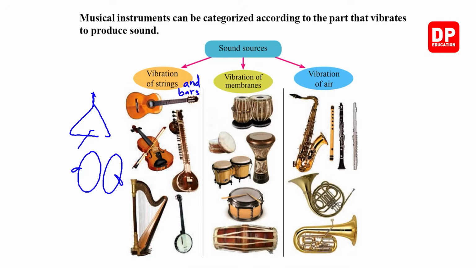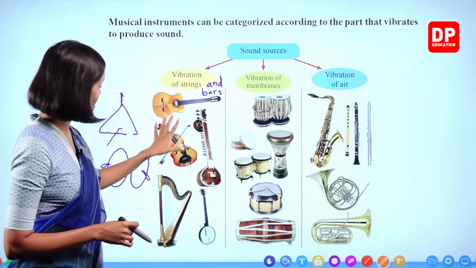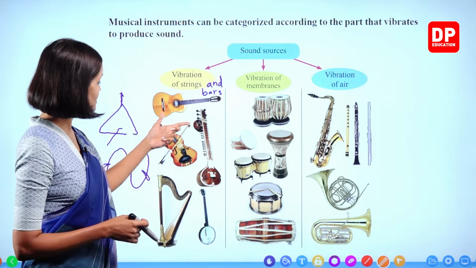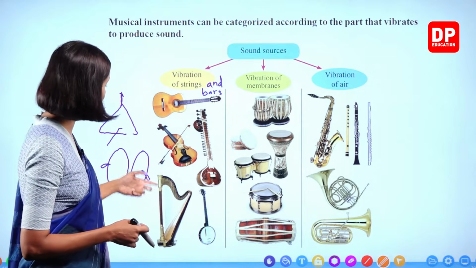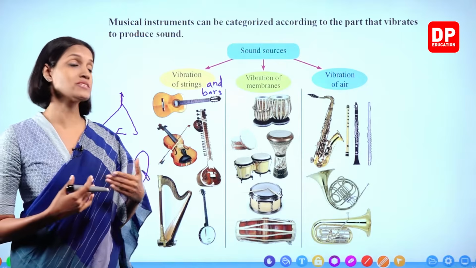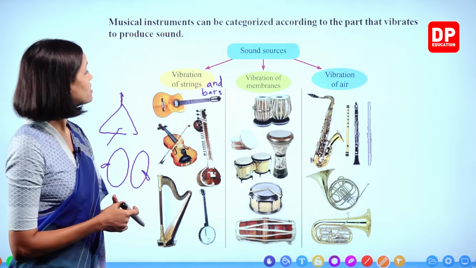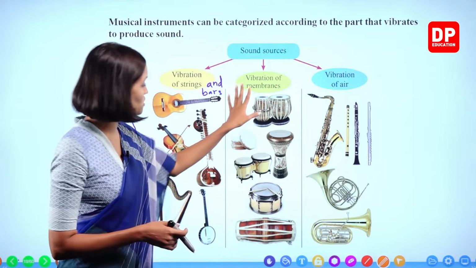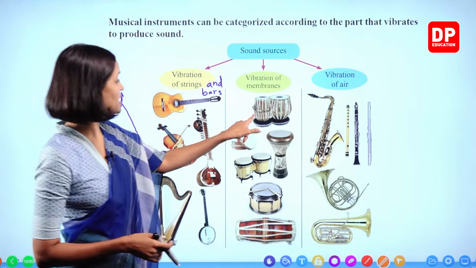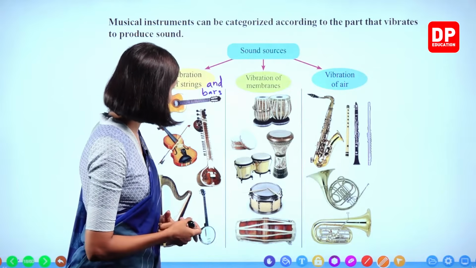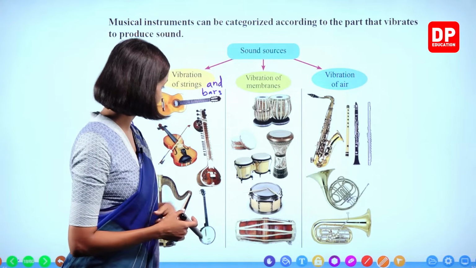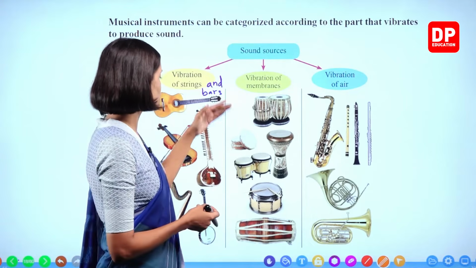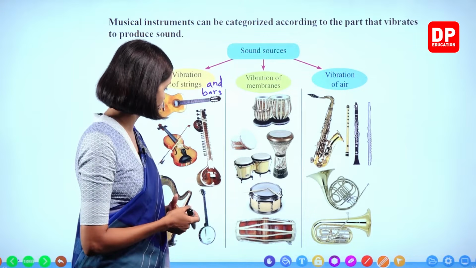So the instruments that we can play by vibrating strings: guitar, violin, sitar, banjo, harp. There are many other instruments like cello as well. Right? Vibration of membranes. There are different types of drums given here. This is known as double drum. And here side drum is there, rabana is there. Most of these drums are traditional drums.